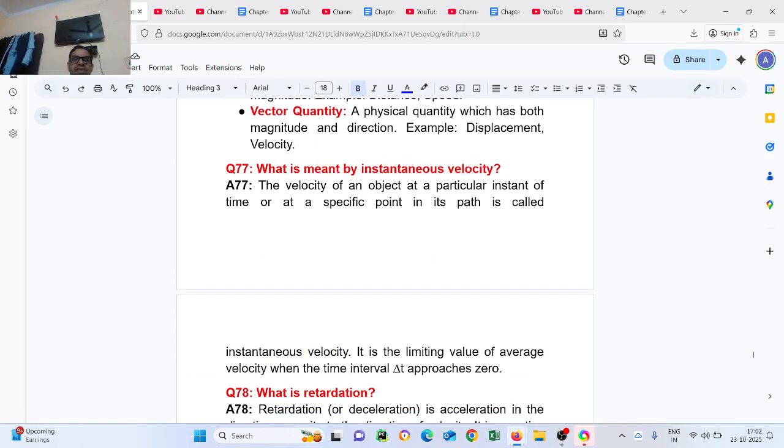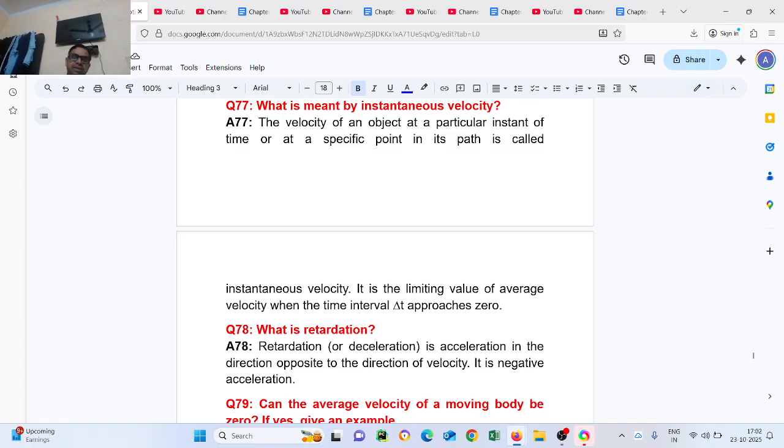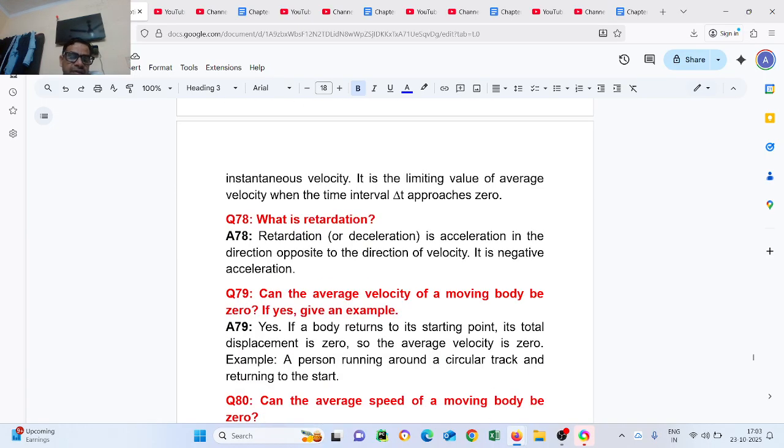Question number 77. What is meant by instantaneous velocity? The velocity of an object at a particular instant of time at a specific point in its path is called instantaneous velocity. What is retardation? Retardation is acceleration in the direction opposite to the direction of velocity. It is negative acceleration.